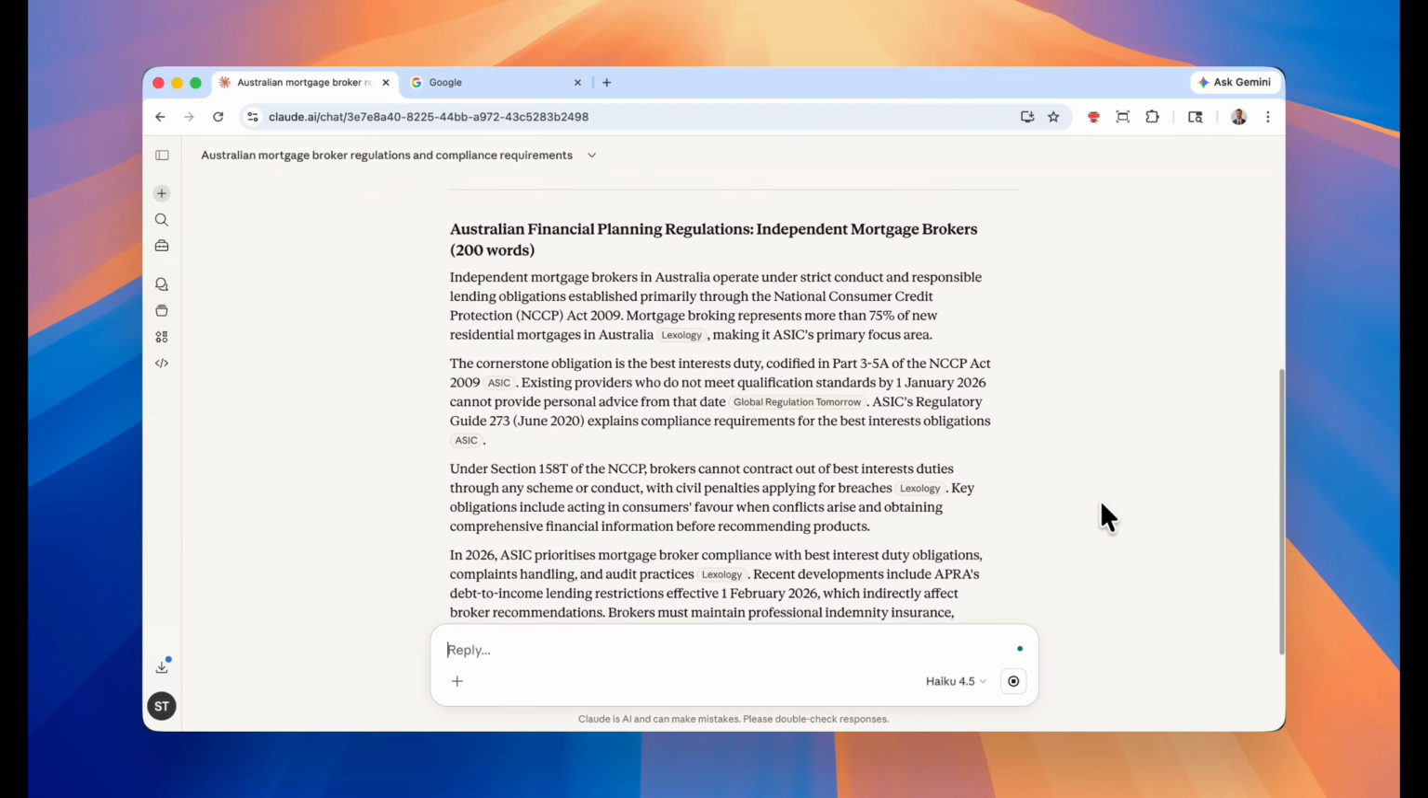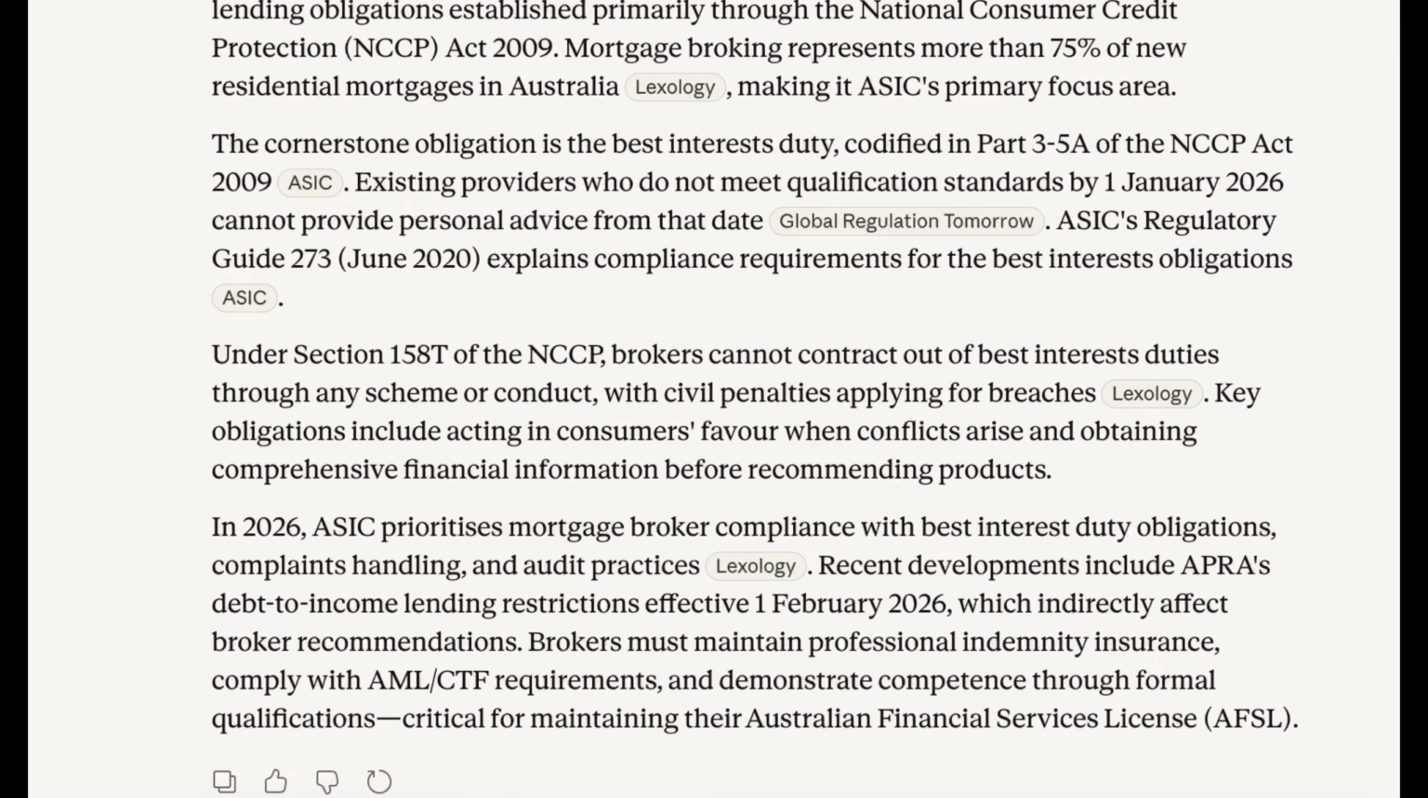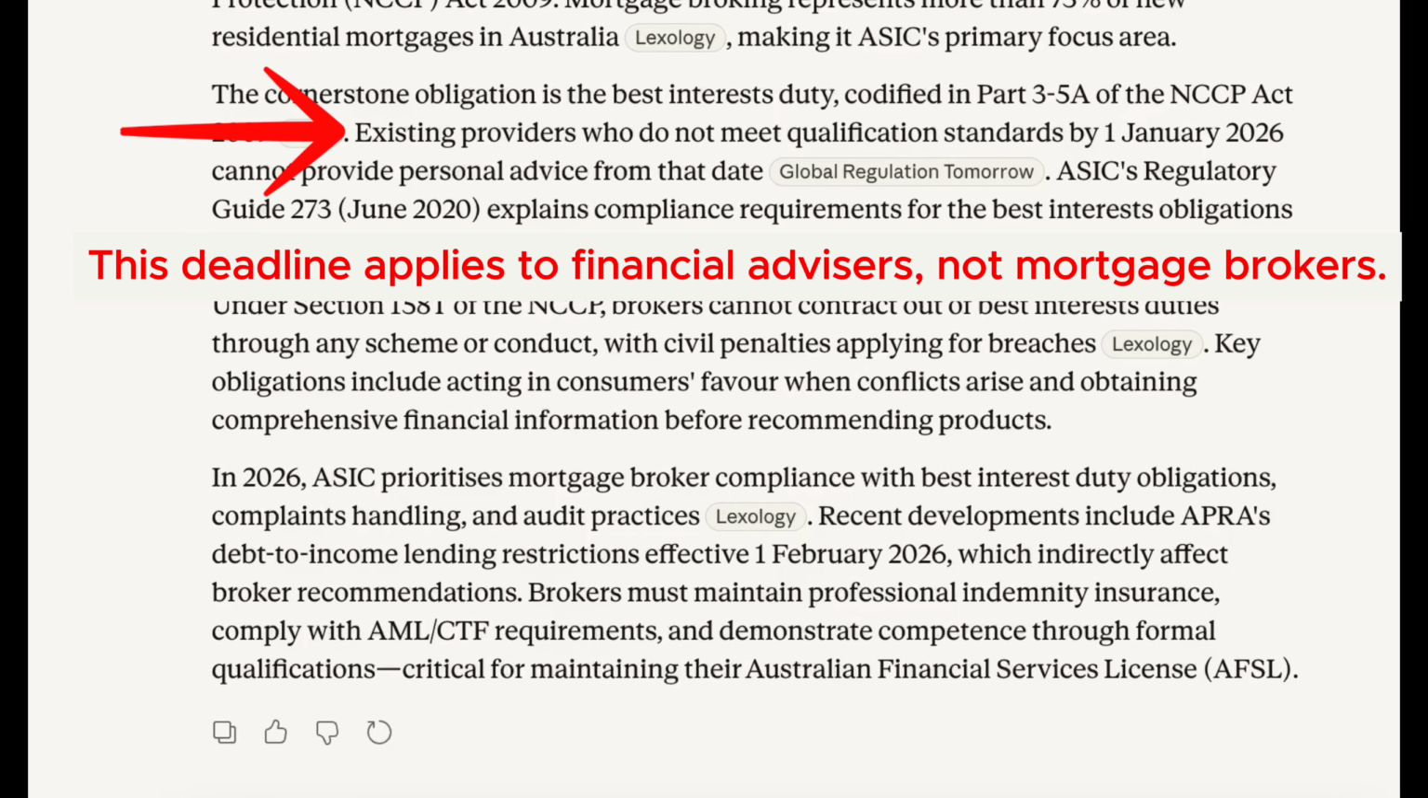Now we come to the final D. Even if the output is good, and even if you verified it, there's still one more question. Should this task have been done this way in the first place? That's diligence.